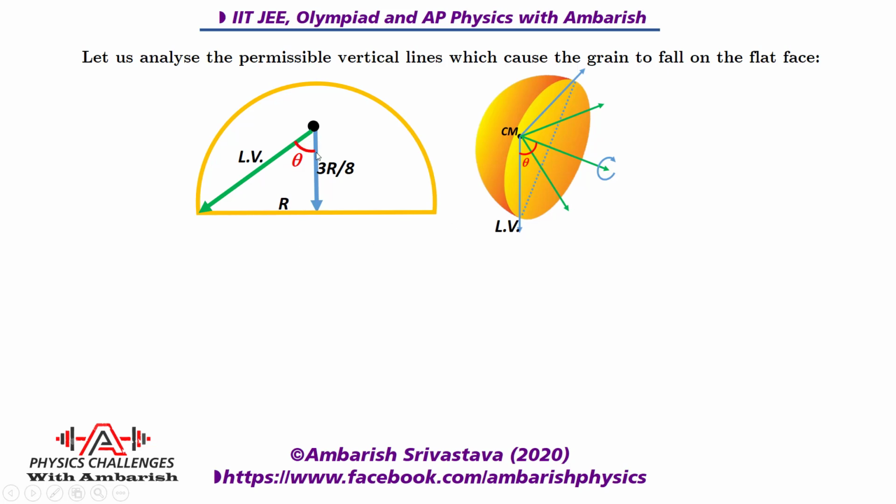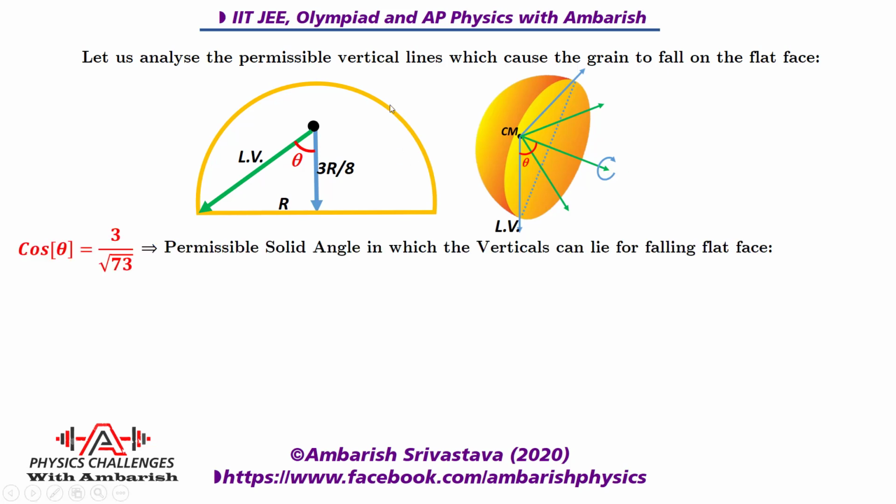Now things should look pretty simple. The vertical can lie in a solid angle of 2 theta at the point of impact. So let's find the solid angle. Cos theta we can readily find out. The center of mass of the hemisphere is at a height of 3r/8, and this is the limiting vertical. I'm calling it the limiting vertical because if the vertical is on this side, it goes on the flat face, and if the vertical is on that side, it goes on the curved surface. Limiting vertical means gravity is acting along that, and this is going to the point of impact. Obviously the point of impact is going to be on the periphery.